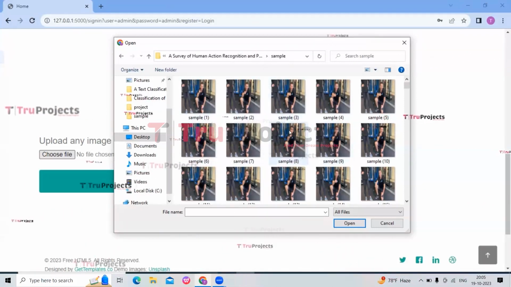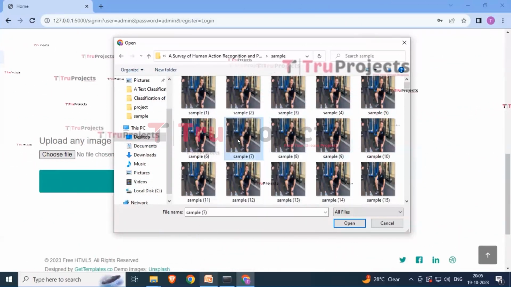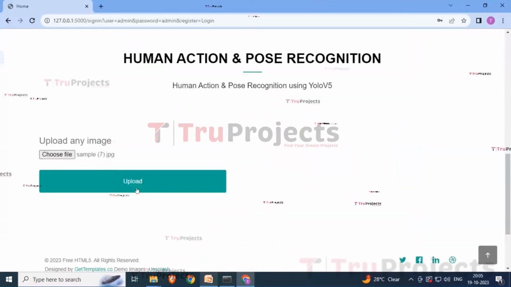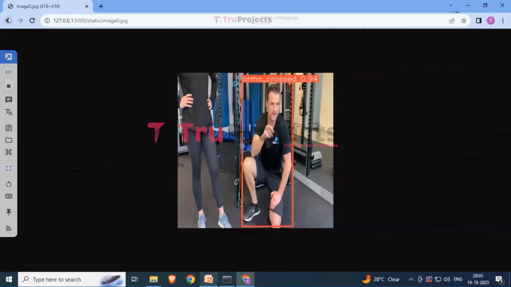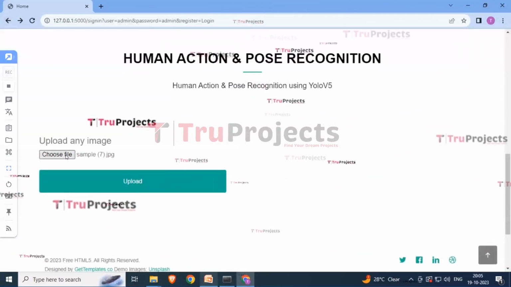So here you can choose any of the images from this. Suppose that I am choosing this image and now simply click on the open button and click on the upload button. So here you can see that it is showing that the arms are crossed. So depending upon the image you are providing over here, it will detect. Let's try with another image.